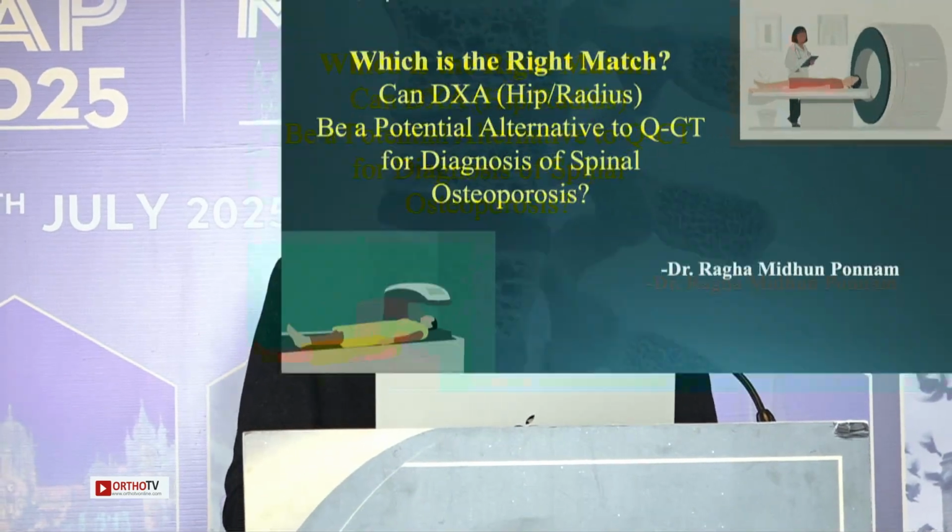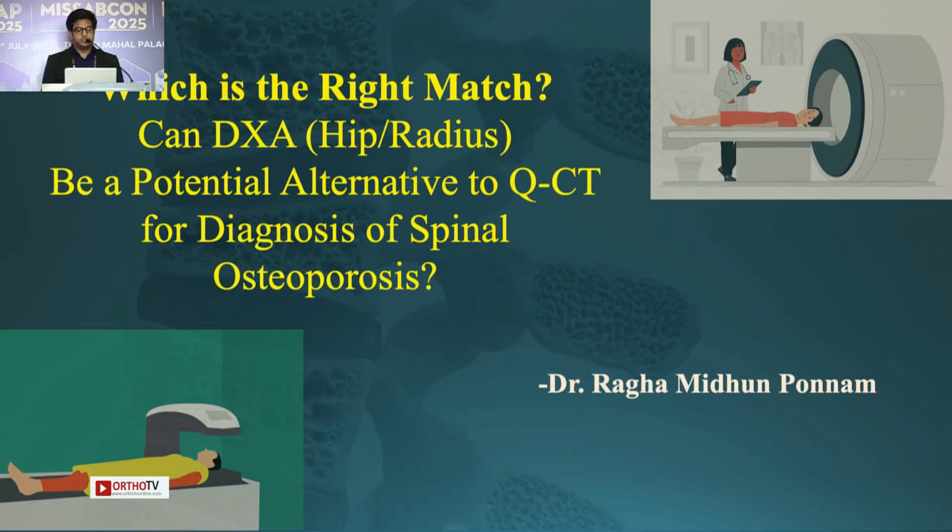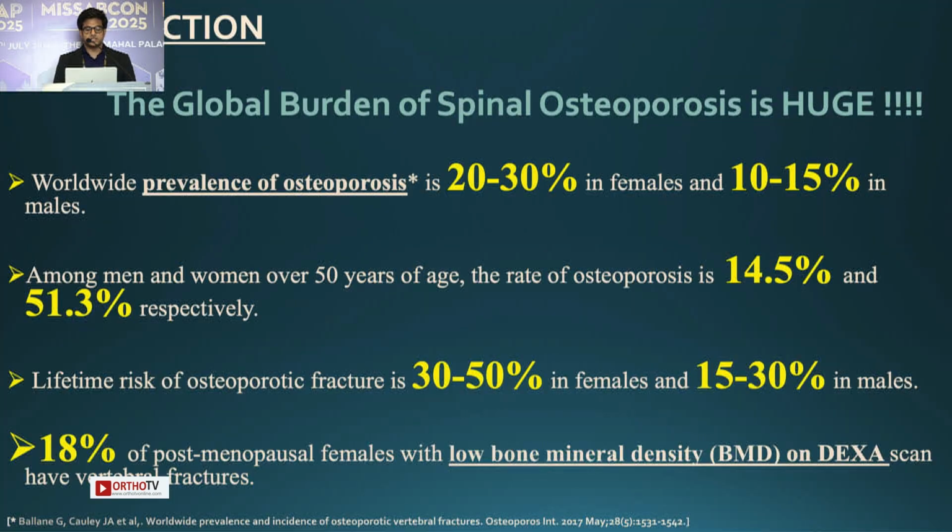My topic is, which is the right match? Can DEXA of hip and radius be a potential alternative to QCT for diagnosis of spinal osteoporosis? The global burden of spinal osteoporosis is huge.